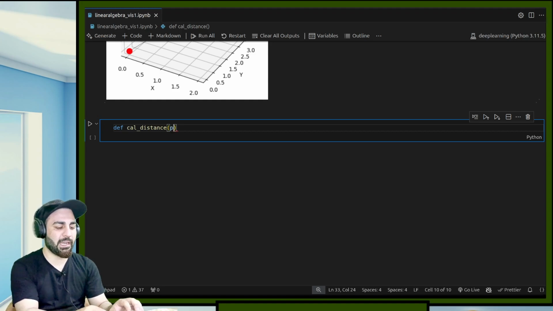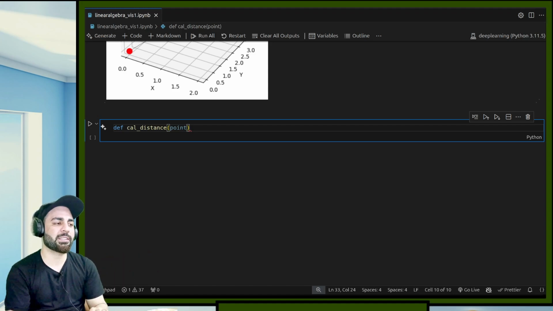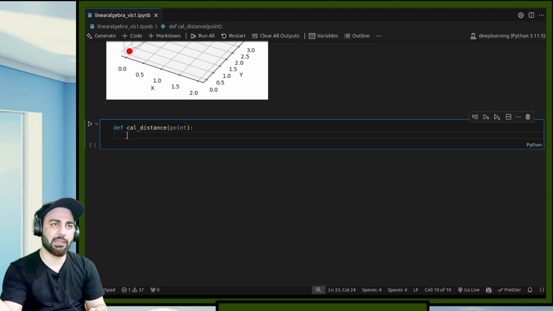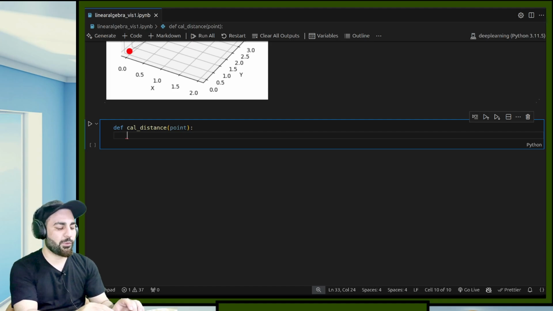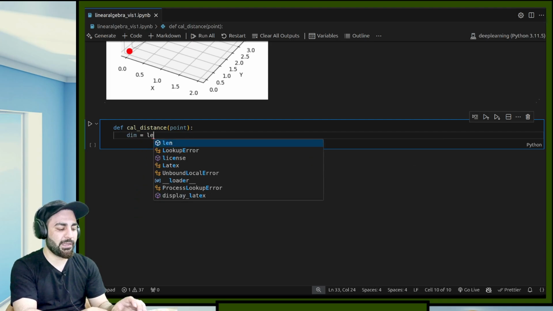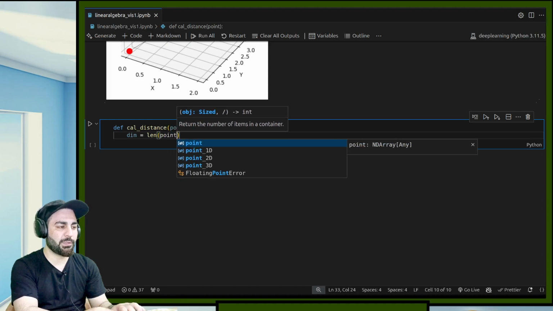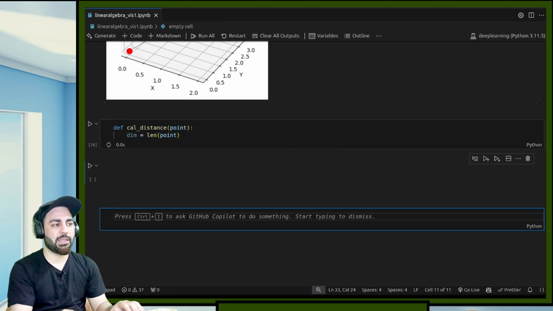We'll just give it a point as an argument. The point will be 2D, ND, 3D, whatever it is. It will take that point as an argument, apply the squaring of each element, and then apply the square root at the end. So first we can calculate the dimensions. The dimensions will be the length of the point. What is the length of that point?